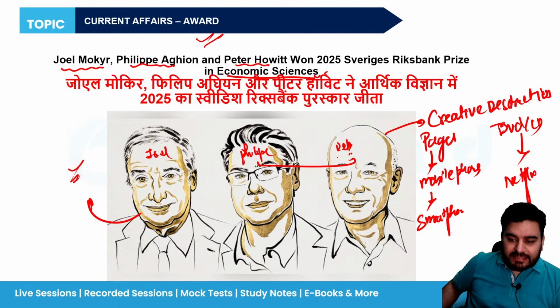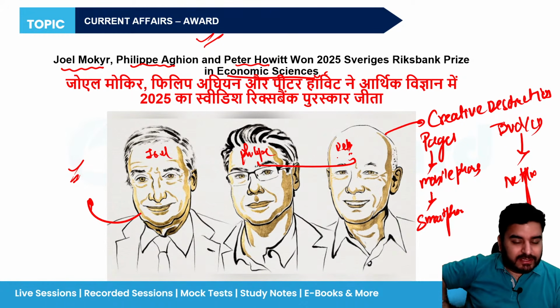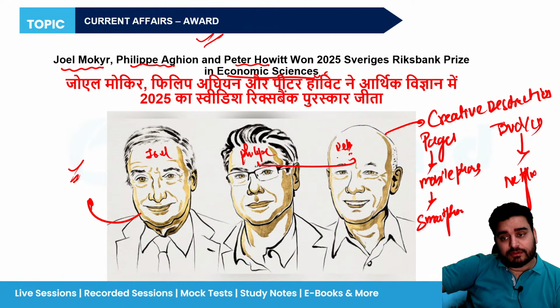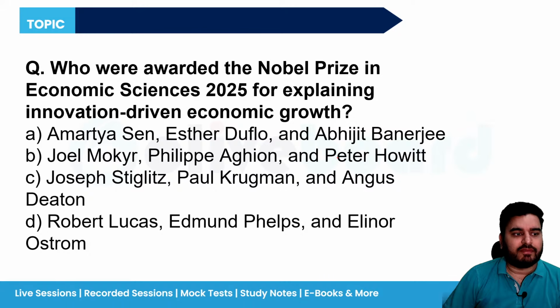But this process creates jobs in the new field and the new sector, but it also kills the old industry. That's why you must be witnessing that many IT companies, even Facebook, and you must have heard of TCS also, are laying off their people because they don't need them right now. They want to cut costs, and now they are using AI in place of those people. But those employees who know how to operate AI are getting the job. Okay, so please remember this thing. So that's why they have won the award.